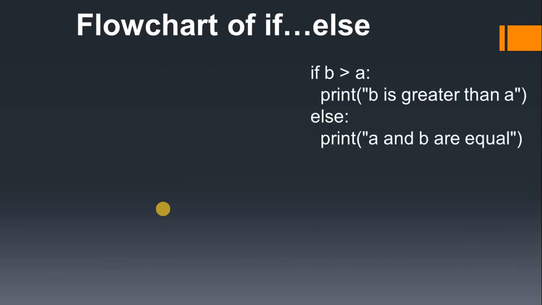Here I show you the example in Python. We use if and else like this. If is followed by a condition and ends with a colon. If that condition is true, for example if b is greater than a, then it will run this statement, otherwise it will go to the else part and else will run. Something will happen when the condition is true, and also when it is false.